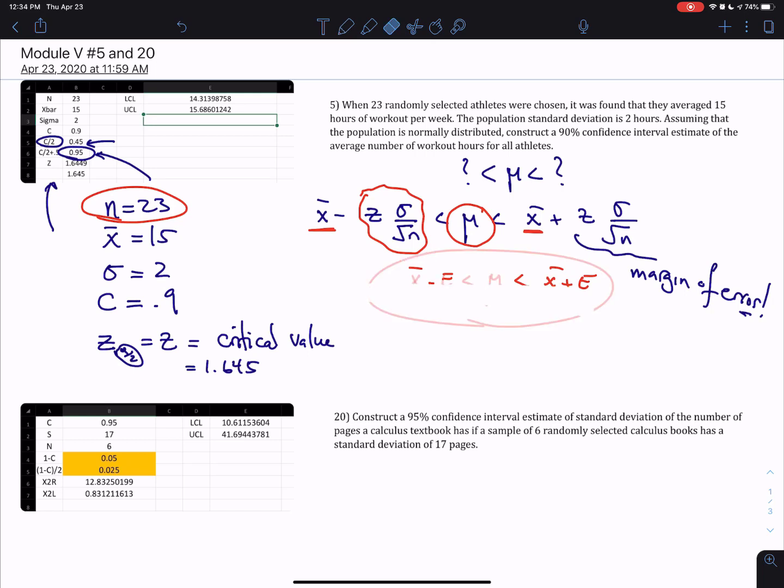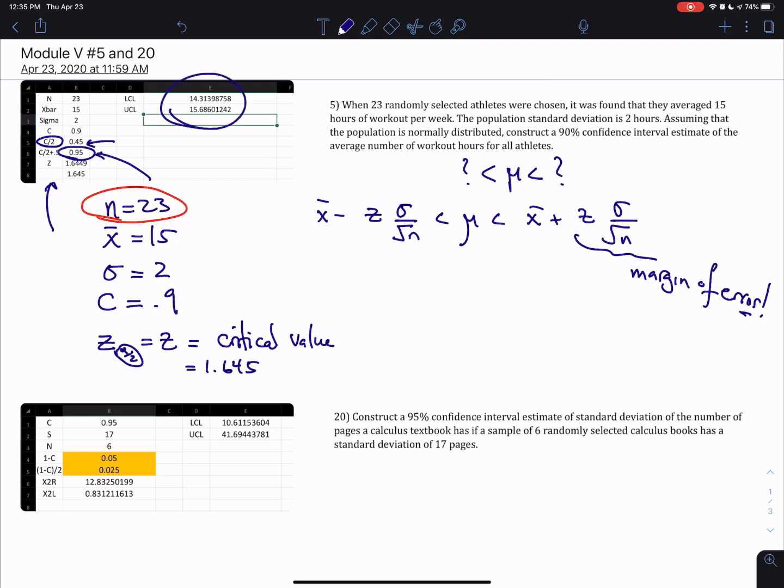Now, once you've done that, then you just plug in the values you have in a spreadsheet. So I'll plug in 15 minus 1.645.